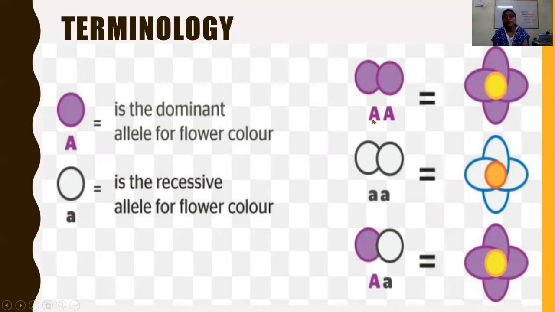When the genotype is homozygous dominant, the color of the flower is violet, the dominant color. When it is homozygous recessive, both alleles recessive, then the white color is expressed. When it is heterozygous, one dominant, one recessive, then it expresses the dominant character only.